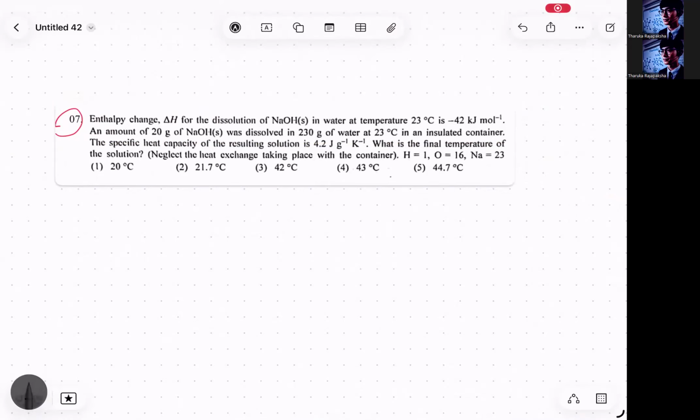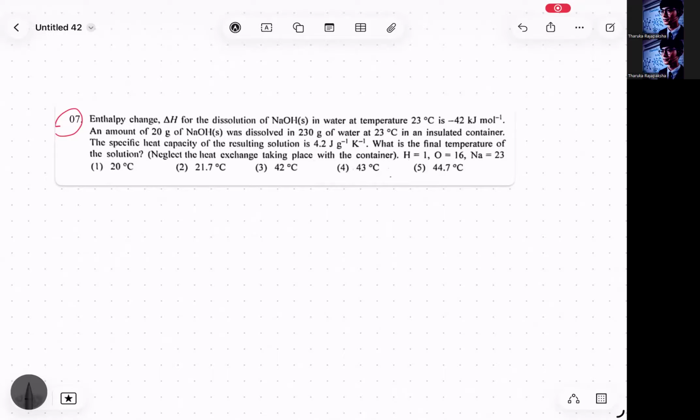Enthalpy change, delta H for the dissolution of sodium hydroxide in water at the temperature 23 degrees Celsius is minus 42 kilojoules per mole. Right, and an amount of 20 grams of sodium hydroxide solid was dissolved in 230 grams of water at 27 degrees Celsius in an insulated container. The specific heat capacity of the solution is 4.2. What is the final temperature of the solution?